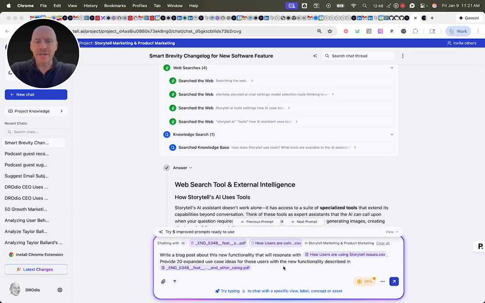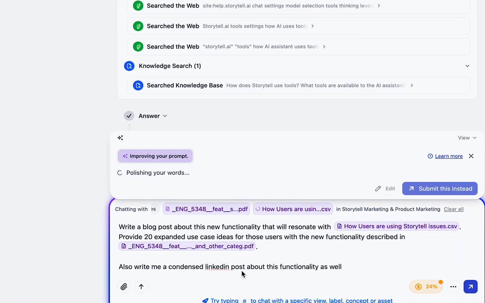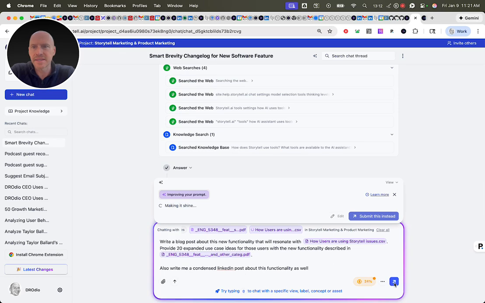It's just magical to be able to combine these disparate data sets that are really across different departments, right? One is product and customer success, and the other is engineering. And to be able to tell a unified joint story across those disparate siloed groups with their own systems, GitHub versus Linear, it's just so cool. I'm going to ask for a blog post and a condensed LinkedIn post as well. So we'll get that done here.